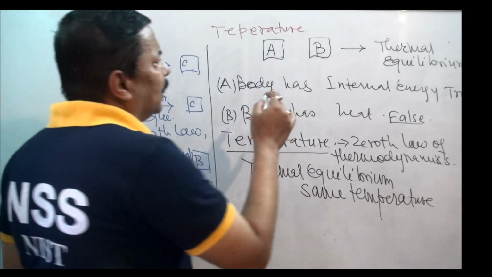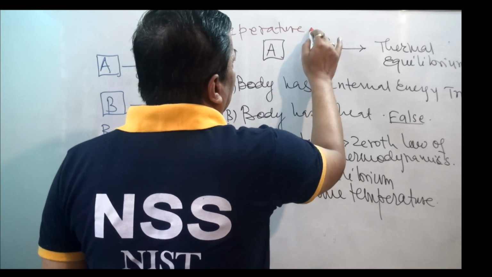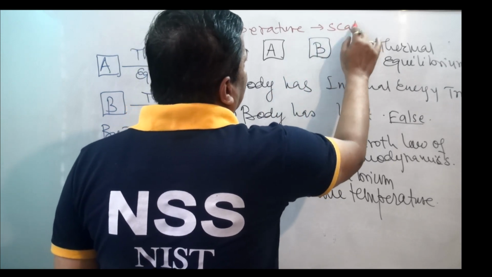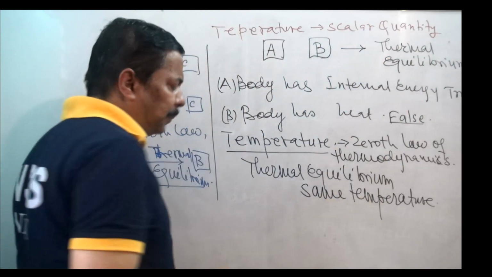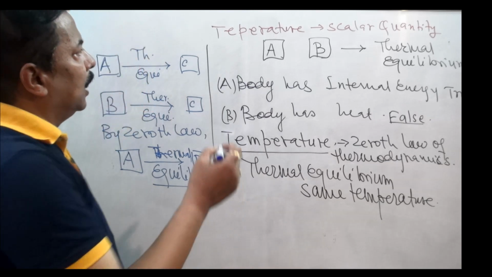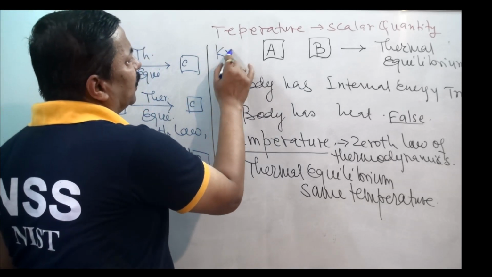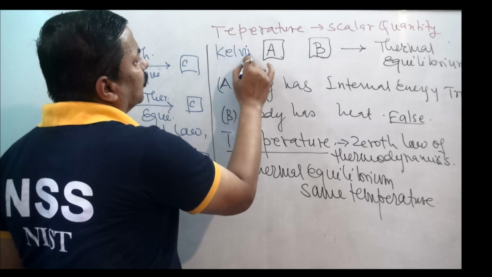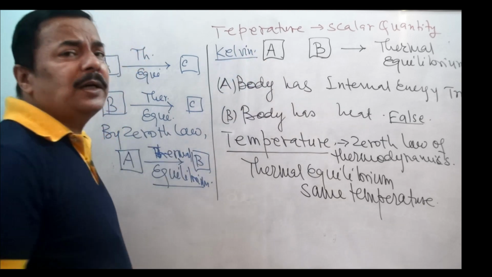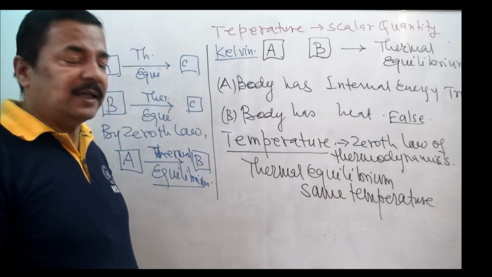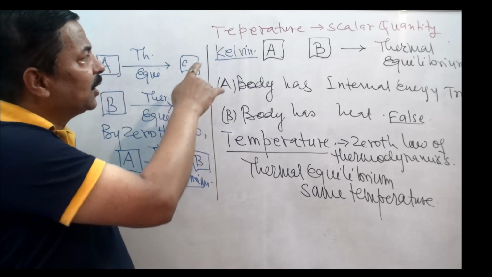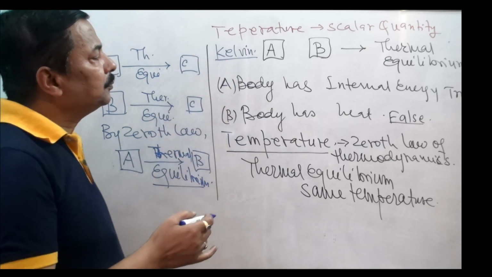Temperature is a scalar quantity. It is measured in unit Kelvin. Temperature is a scalar quantity and it is measured in unit Kelvin.